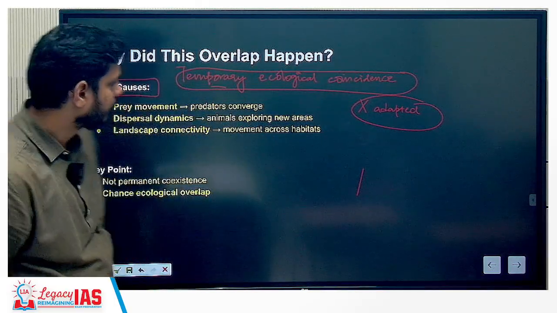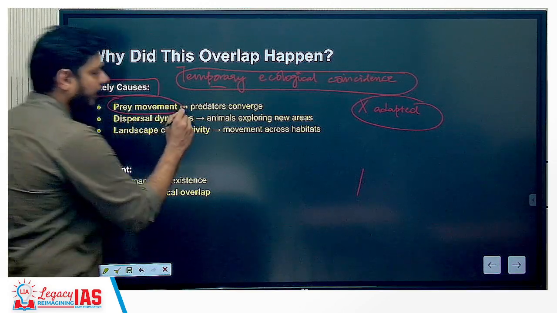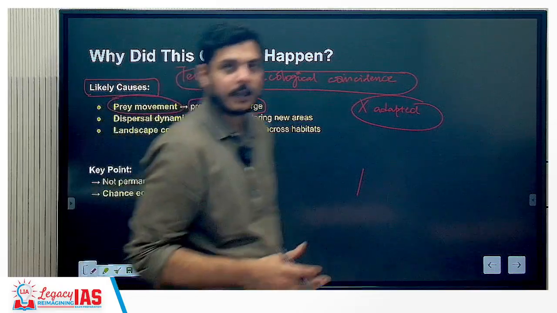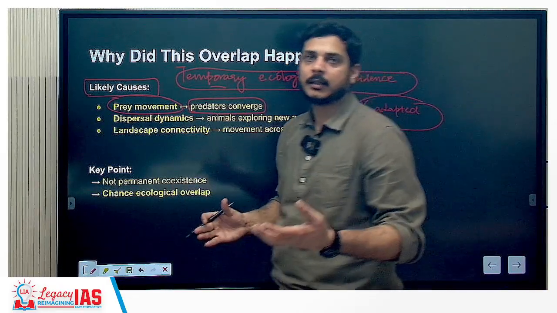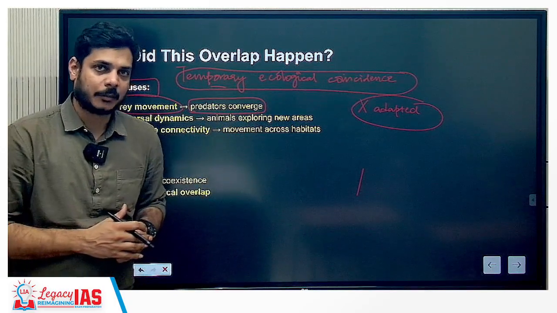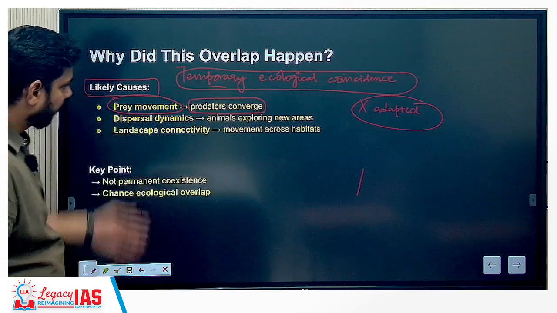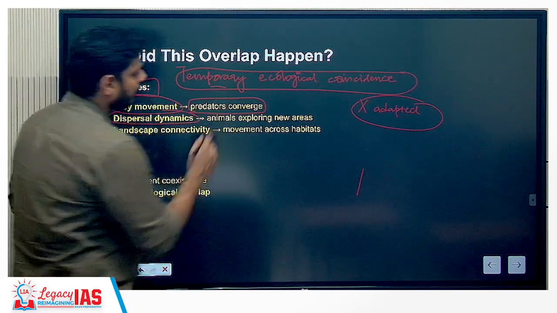So first, the likely cause is prey movement. When prey moves, the predators will converge. That means when a prey moves towards the territory of the other apex predator, it may be likely that the niche will overlap at that point of time because they will also converge in chasing that prey. Then there is dispersal dynamics, animals exploring new areas.